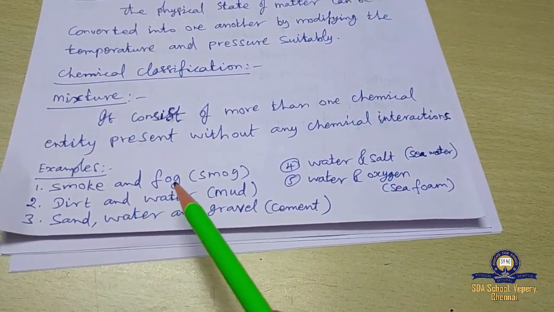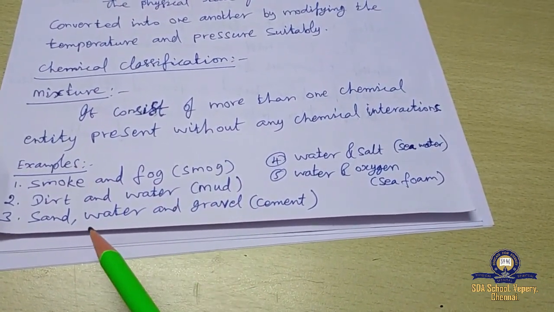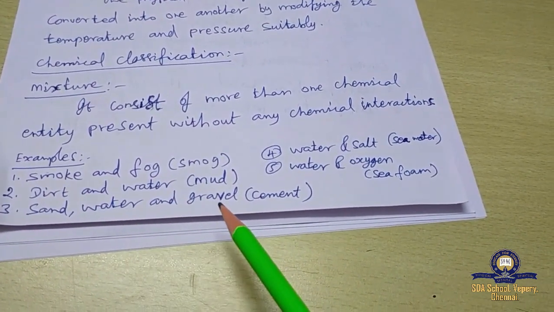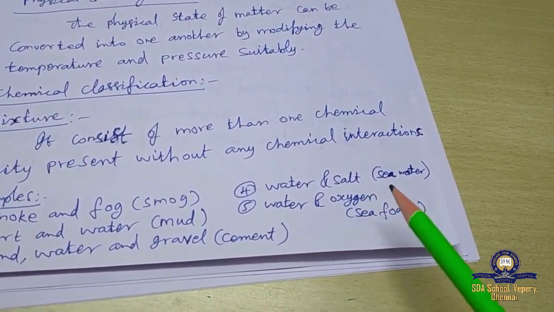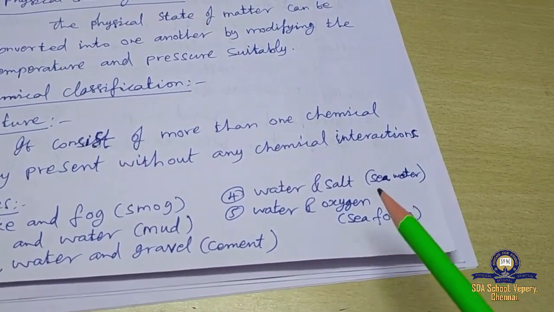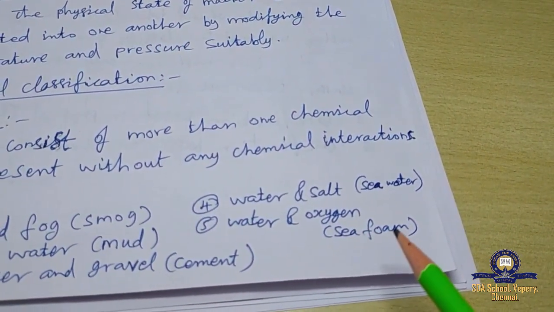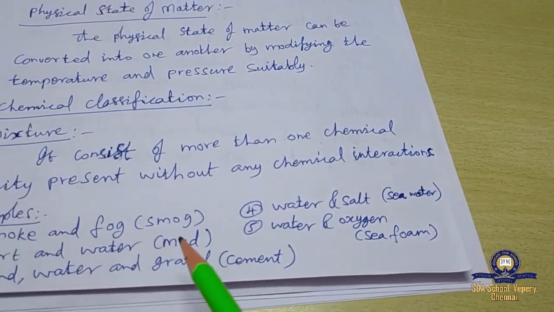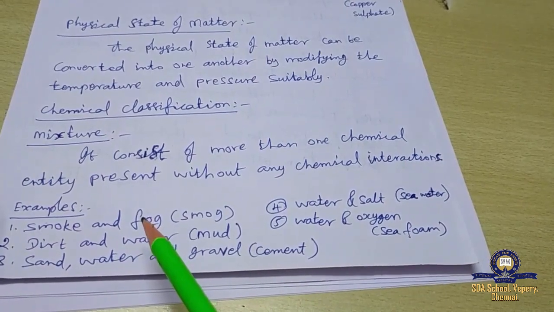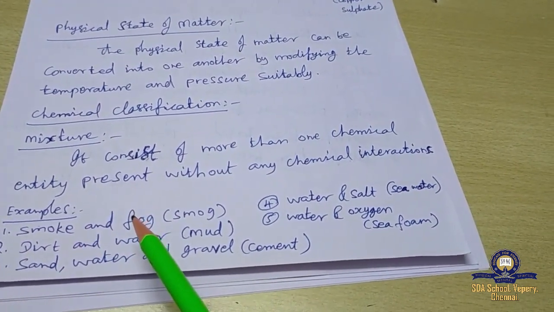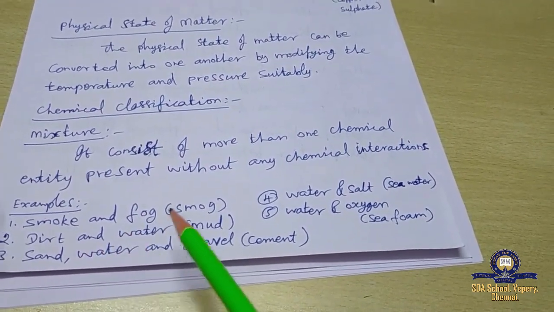Examples: smoke and fog, dirt and water, sand, water and gravel that is present in cement, water and salt that is present in sea water, water and air called sea foam. So these components are present together, but there is no chemical interaction among them. That's why these are examples of mixtures.